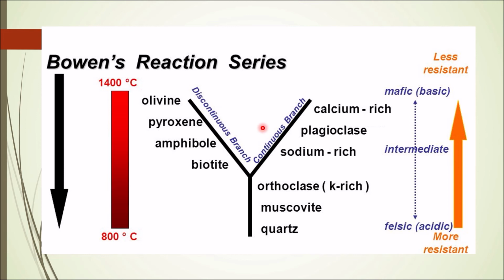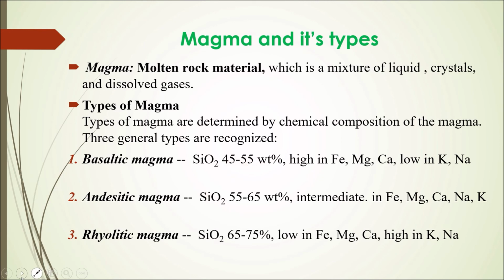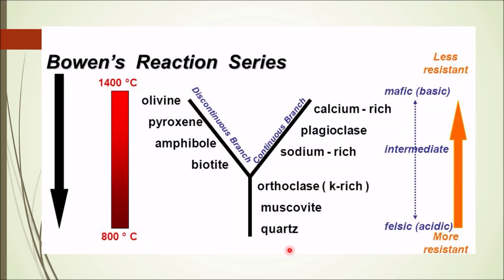But if we don't remove the early phases, or if the minerals are constantly in contact with melt, then they will form minerals like olivine, pyroxene, calcium rich plagioclase, and no quartz. Because in the case of mafic magma, where the silica percentage is only 45 to 55%, there is no chance that it can form free quartz. So we can say olivine and quartz are highly incompatible minerals, and we cannot see these two minerals all together. Okay, so I have written here more resistant and less resistant.